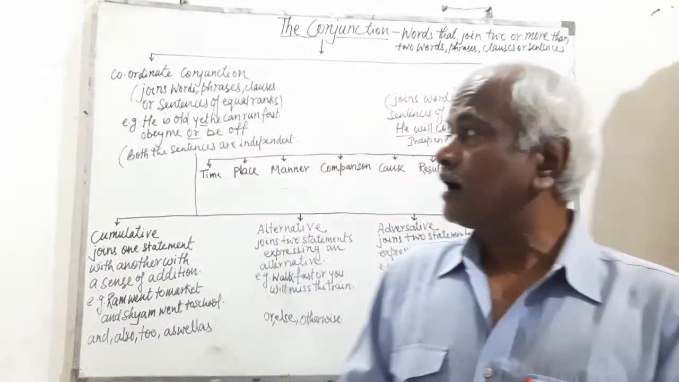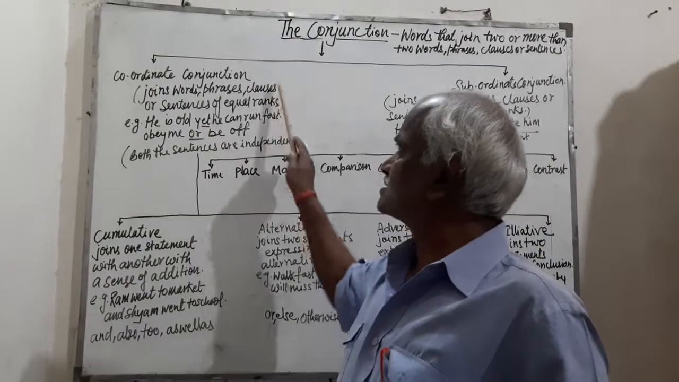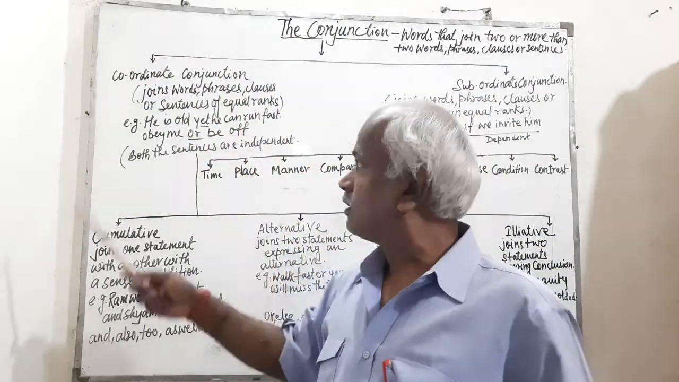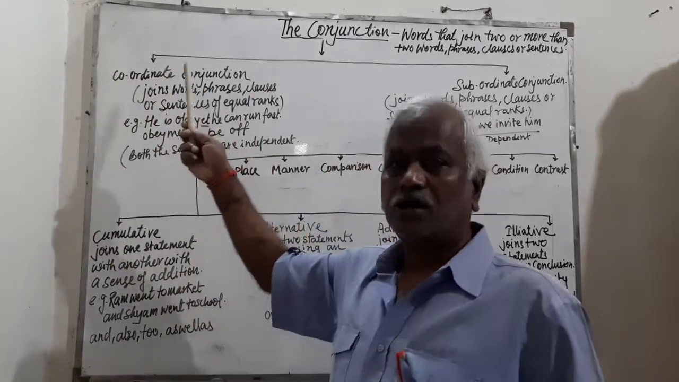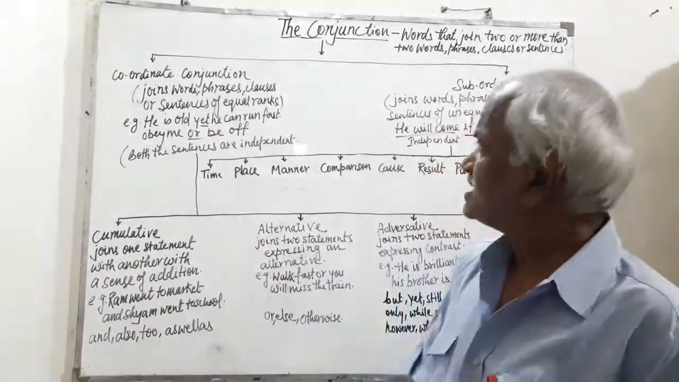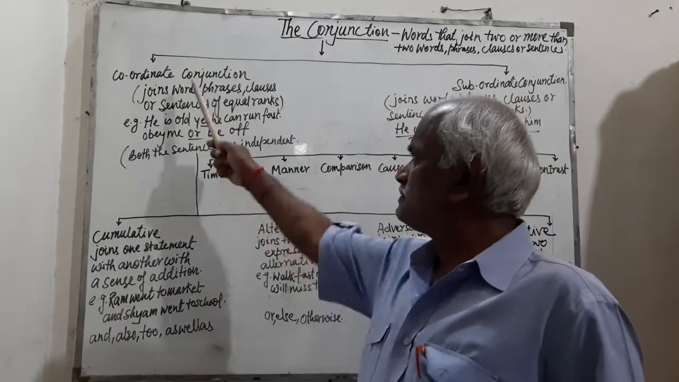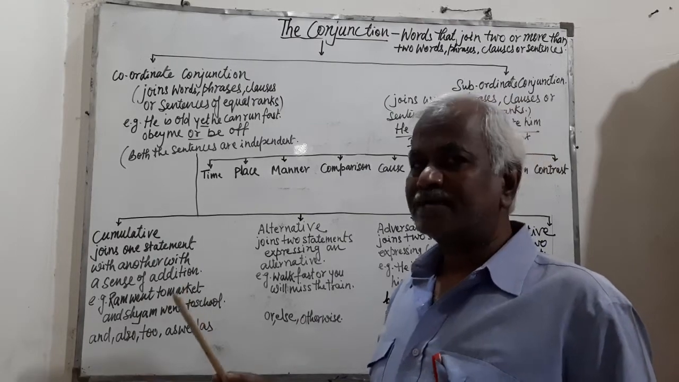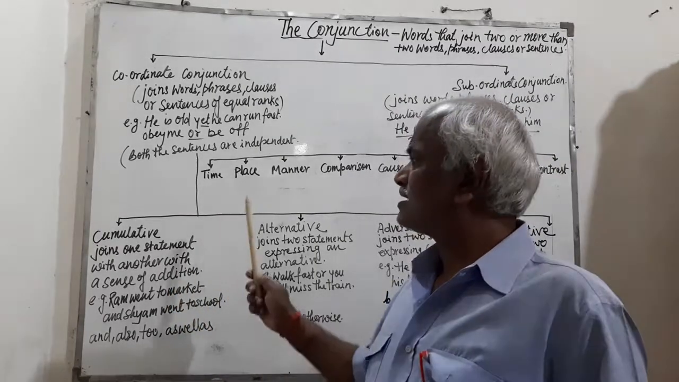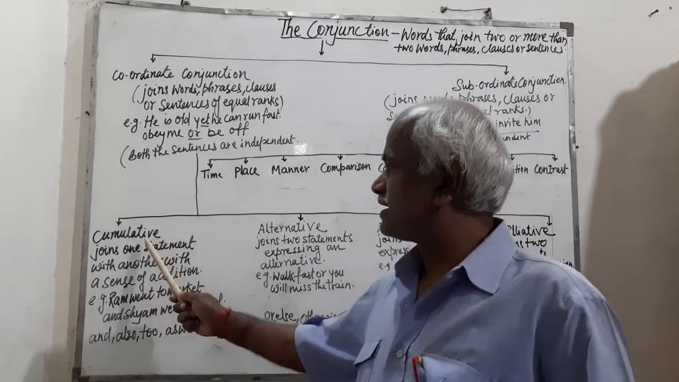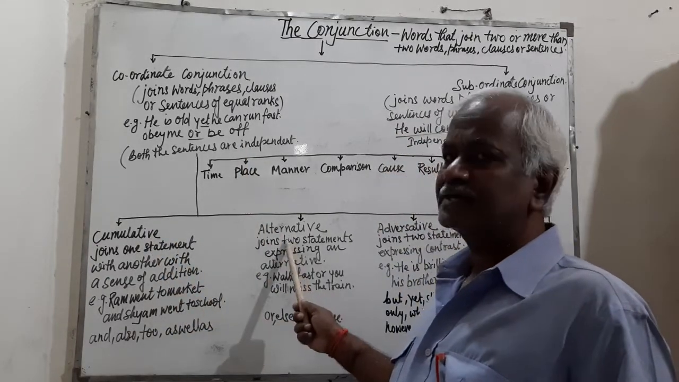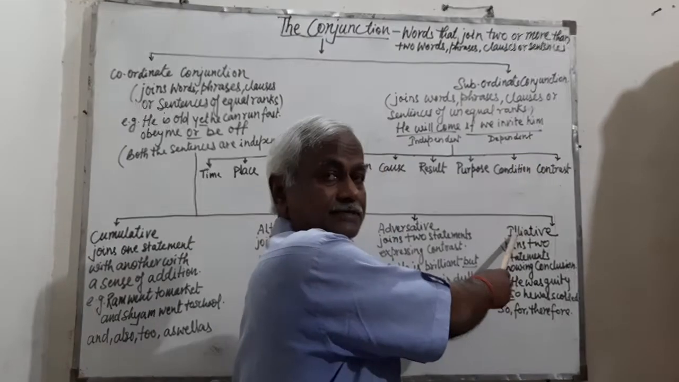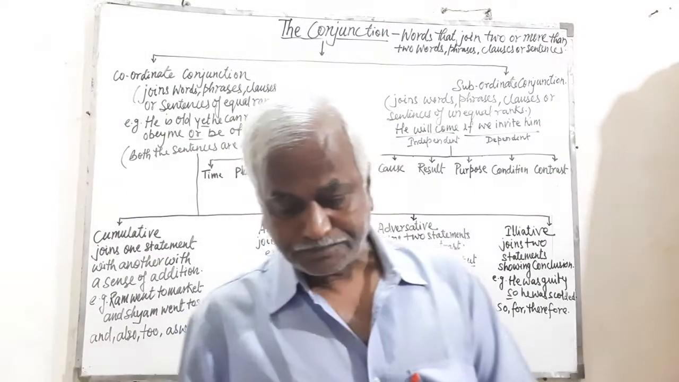Now, today I am going to deal with only coordinate conjunction itself. Otherwise, the video will become too long. This coordinate conjunction can be divided into 4 classes. That means coordinate conjunctions are of 4 types. Number 1 is cumulative, alternative, adversative, and the last one is illative. Coming one by one.